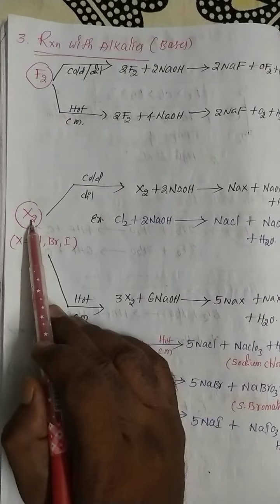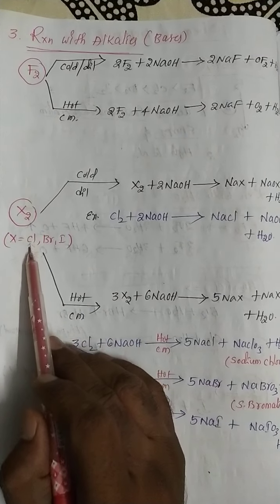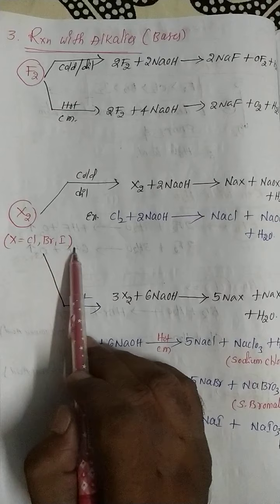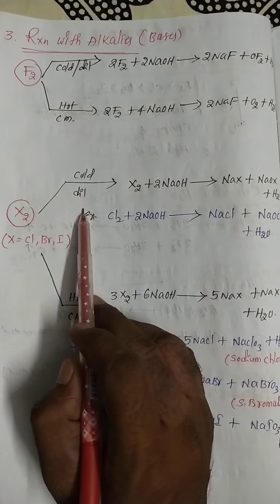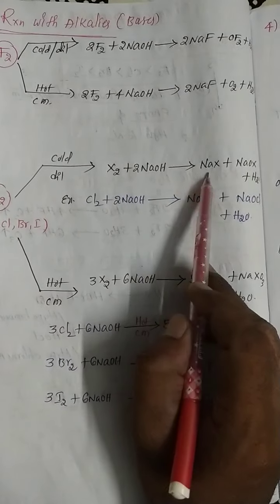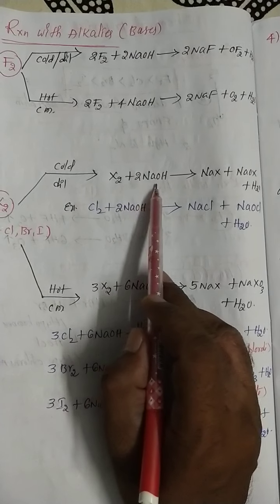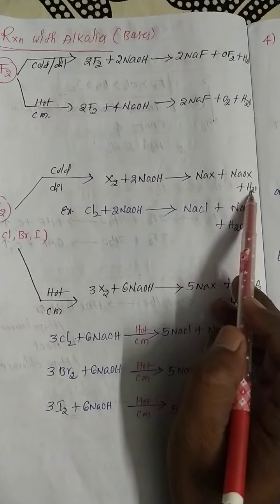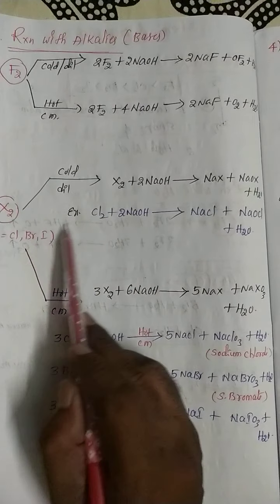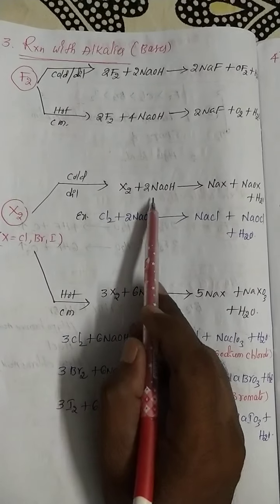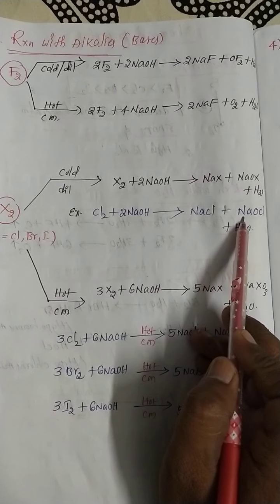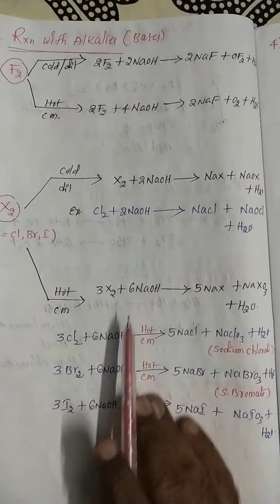Next, the remaining group of elements, X2, which is nothing but chlorine, bromine, iodine. For example, these elements reacting with dilute conditions. This is a general equation: X2 plus 2 NaOH gives NaX plus NaOX plus H2O. For example, I will take chlorine. Chlorine reacted with dilute sodium hydroxide gives sodium chloride and sodium hypochlorite, and water is released.